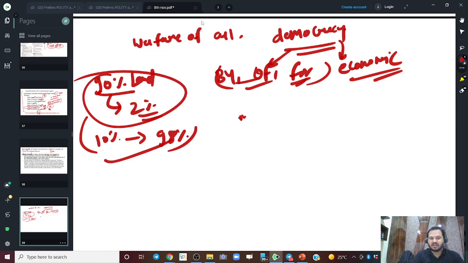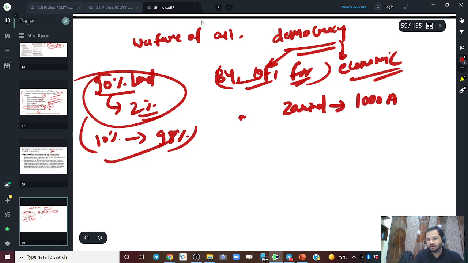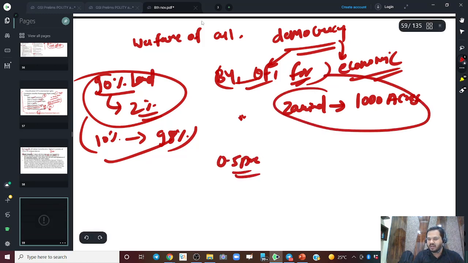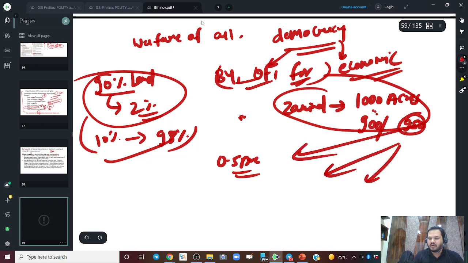So what they wanted is, if a zamindar had 1,000 acres of land, right? And another peasant has just 0.5 acres of land. So what government wanted is to take away maybe 900 acres or maybe 950 acres of land from this zamindar and distribute it among another 20 people, right? This is what government wanted to do.